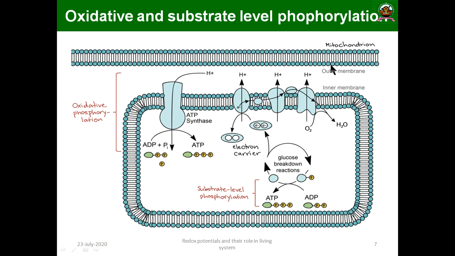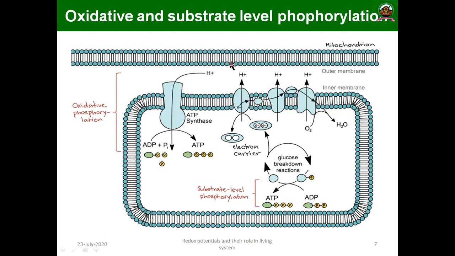Here you can see the mitochondria, the phospholipids, the inner membrane and the outer membrane. This is the electron transport chain, a series of membrane bound carrier proteins, commonly integral membrane proteins, this one, this one, this one. The electrons are passed through this system. When the electrons are passing, ADP acquires a phosphate and is converted into ATP.